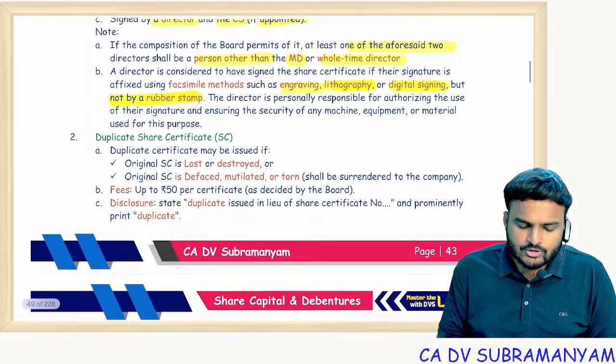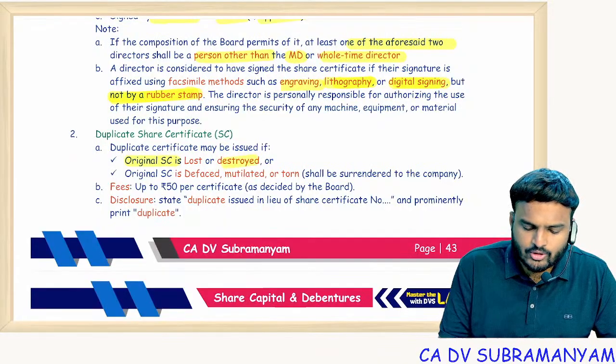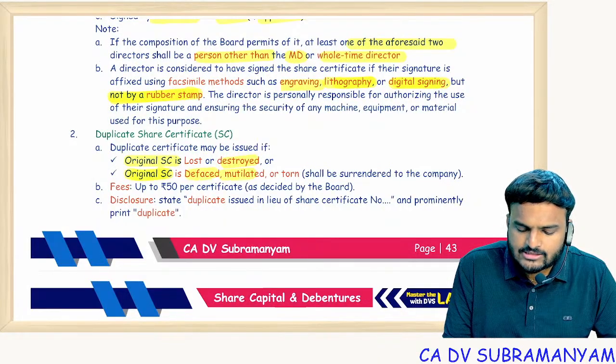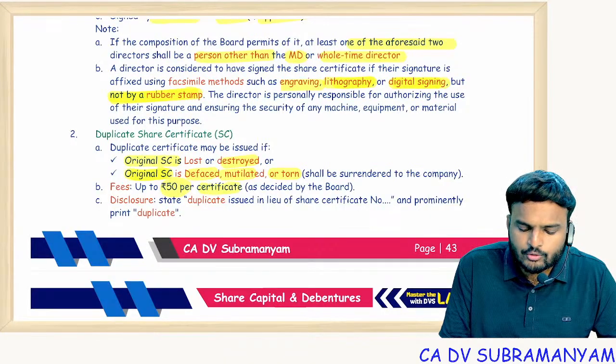So again, for duplicate share certificate, if original share certificate is lost or destroyed, or if original share certificate is defaced, mutilated, torn, you can apply for duplicate share certificate. For this, you have to pay 50 rupees per certificate.